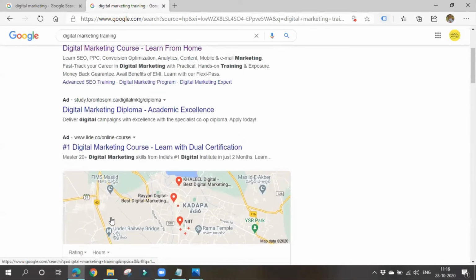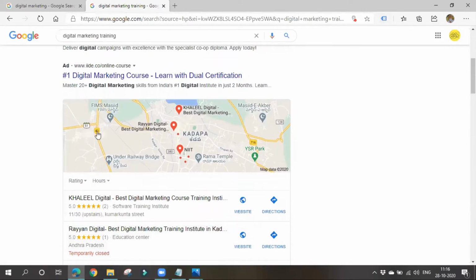So this is known as local listings. These are all known as local listings. It will show the training centers which are nearer to you. As I'm searching for digital marketing training, it is showing me this local listing. Why? Because it is saying this is nearer to you. See, I'm in Kadapa. That's why it is showing me the training centers which are nearer to me.